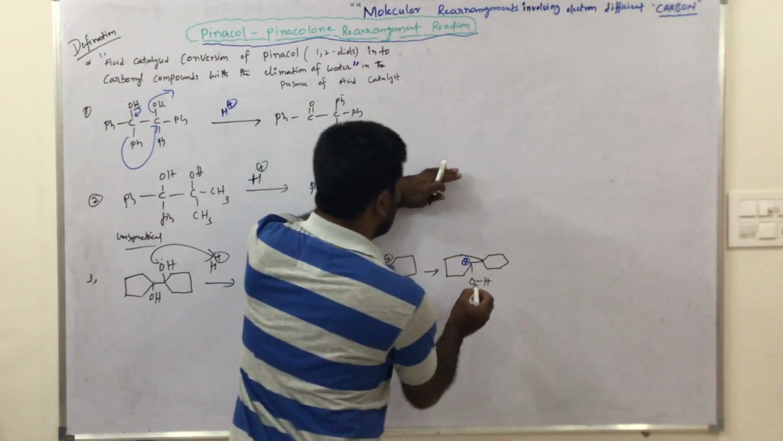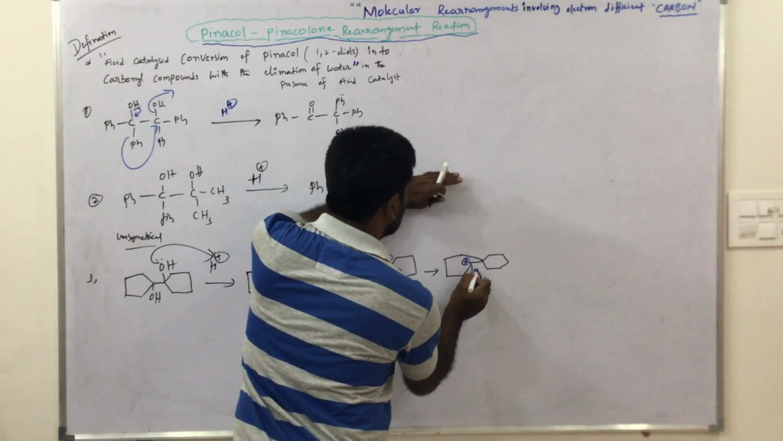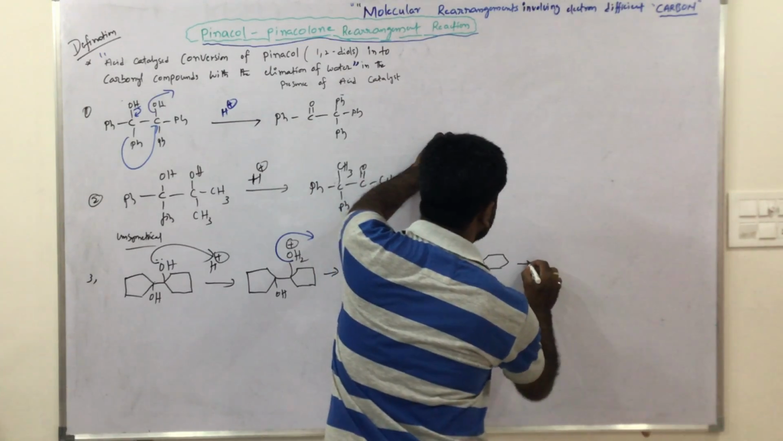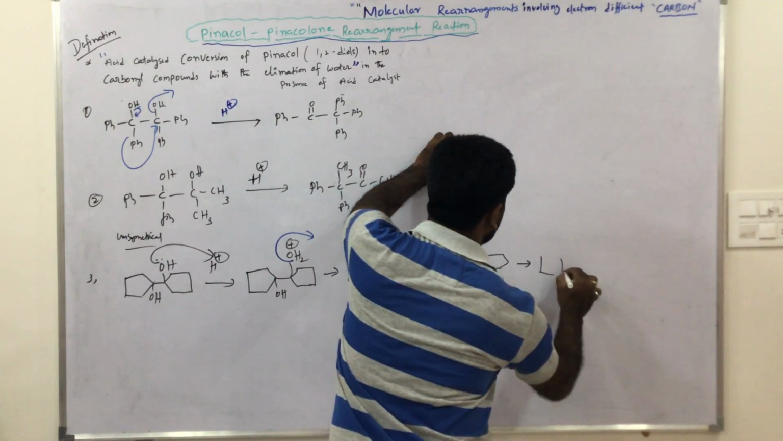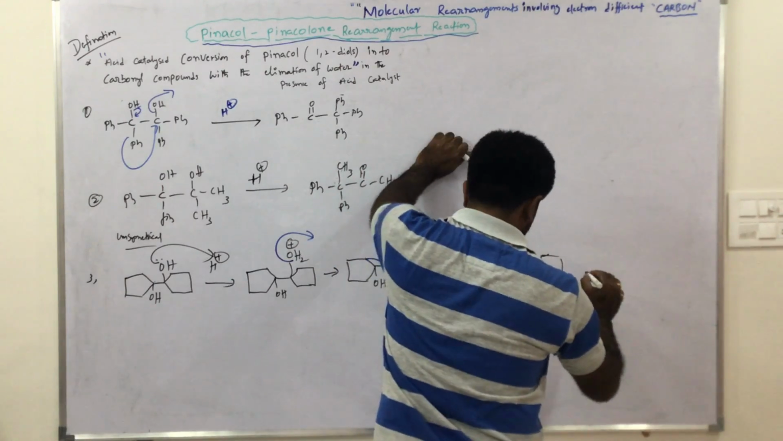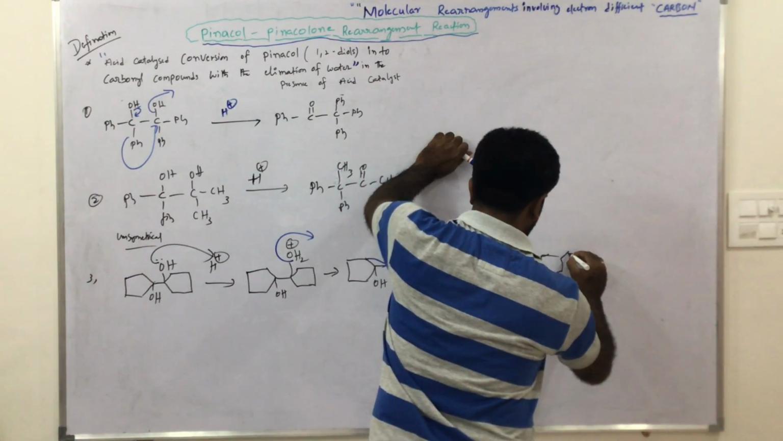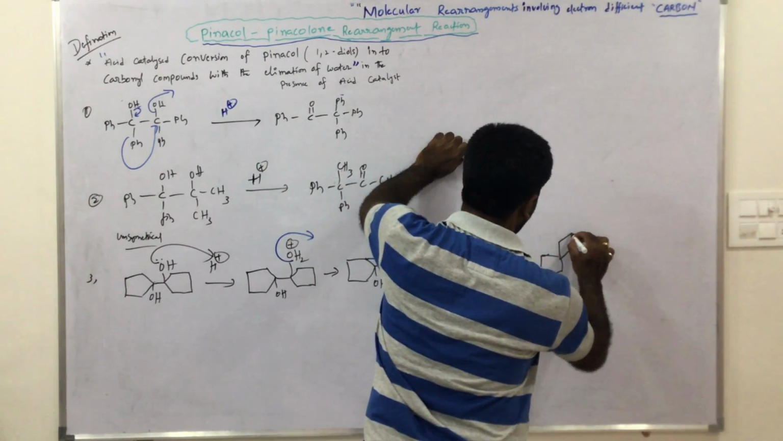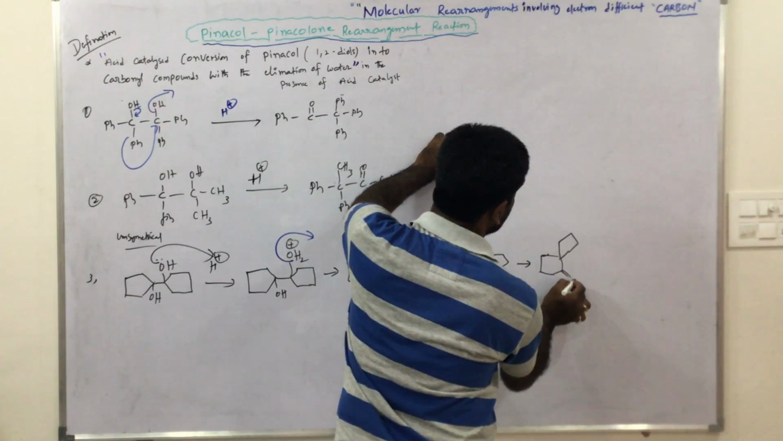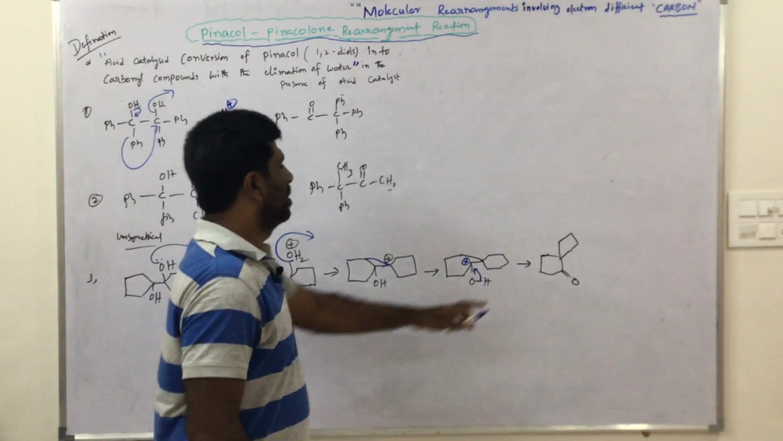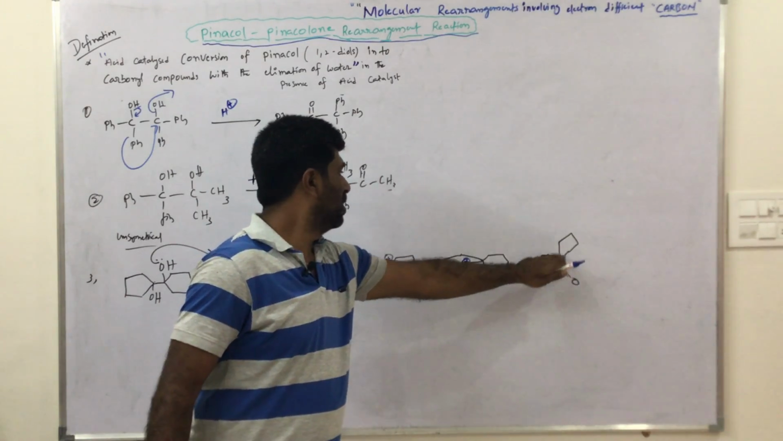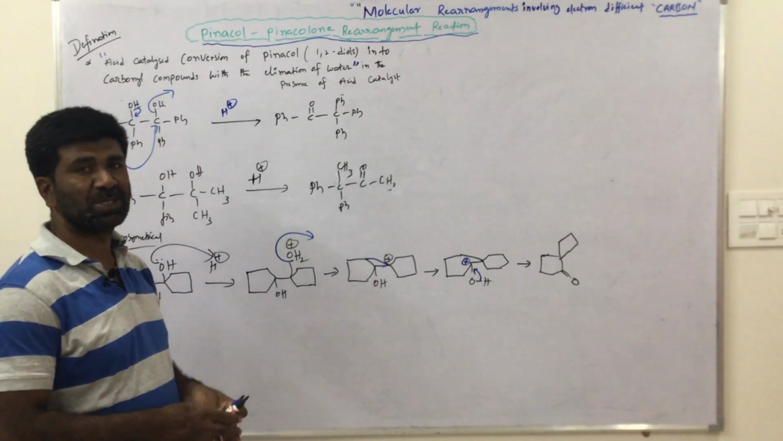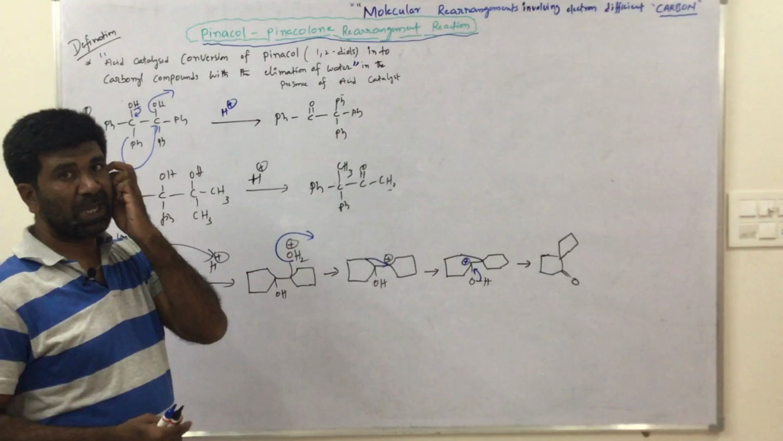Now this bond moves towards this carbon, right? Now the product is this, and this is the double bond. This is a 6-membered ring expansion. This is the 5-membered ring keto group. Okay, these are the examples of pinacol-pinacolone rearrangement.